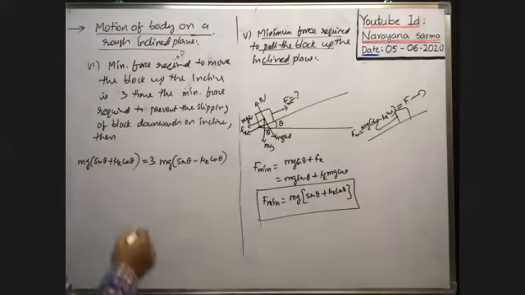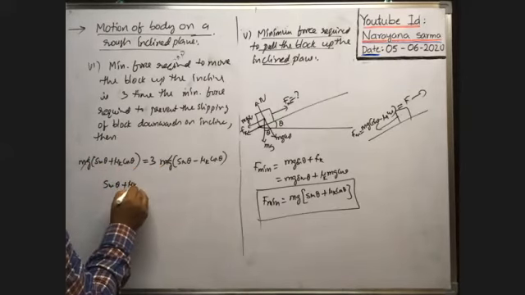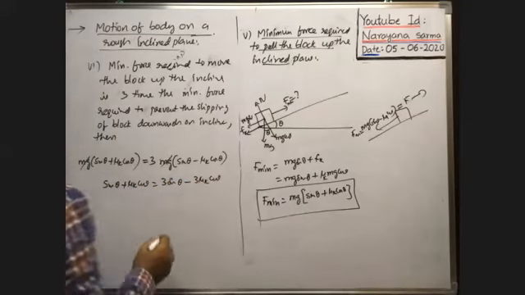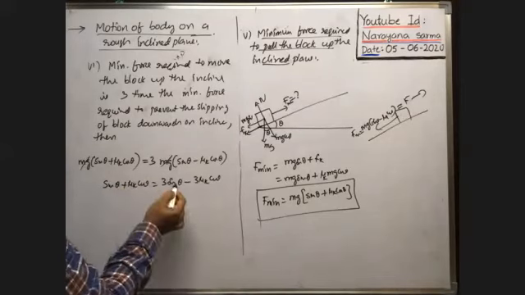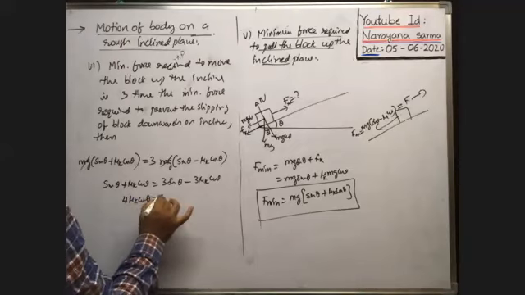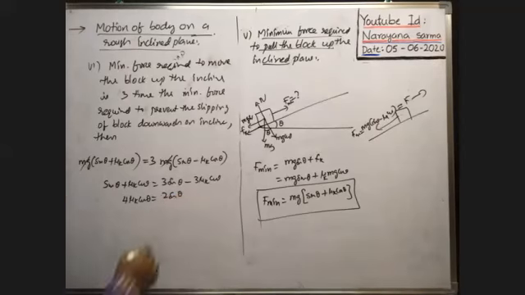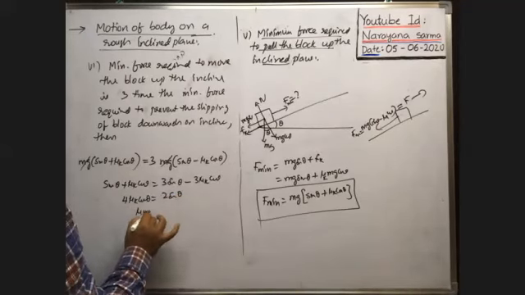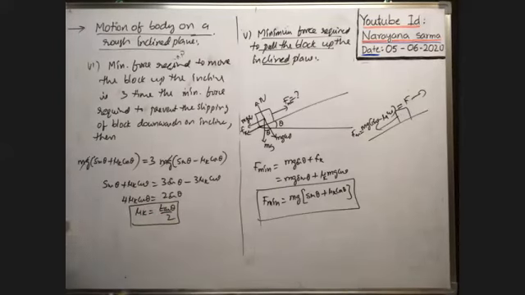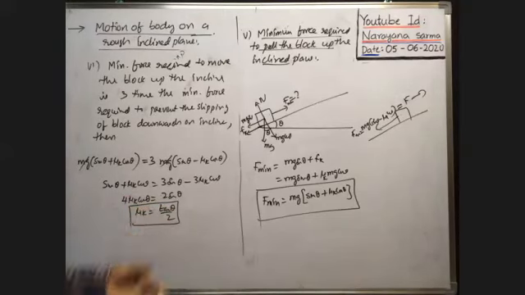This is given. Now from this, mg cancels, then sine theta plus mu k cos theta is equal to 3 sine theta minus 3 mu k cos theta. Bring sine theta to the right and 3 mu k cos theta to the left. Then it becomes 4 mu k cos theta equal to 3 sine theta minus sine theta, that means 2 sine theta. Therefore mu k is equal to tan theta by 2. In this case, the coefficient of kinetic friction is tan theta by 2. Suppose you are given the theta value, they may ask what is the coefficient of kinetic friction. In this way we can do.